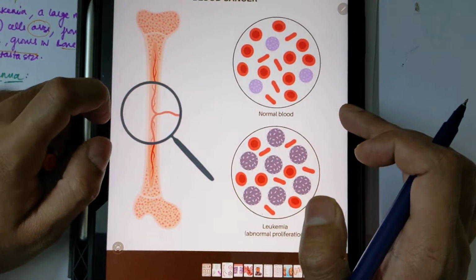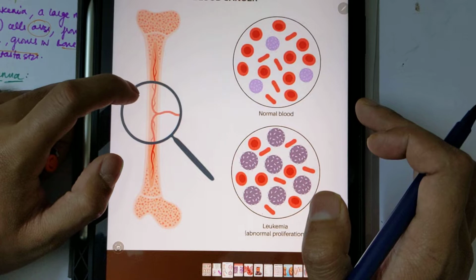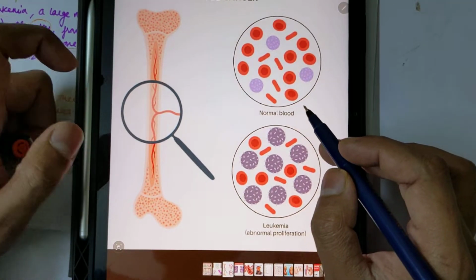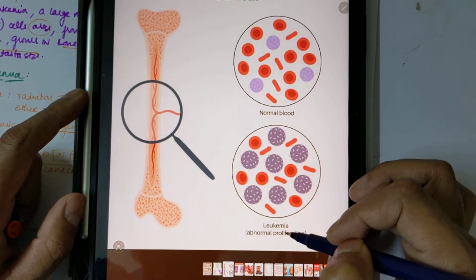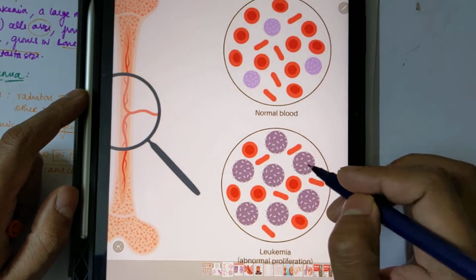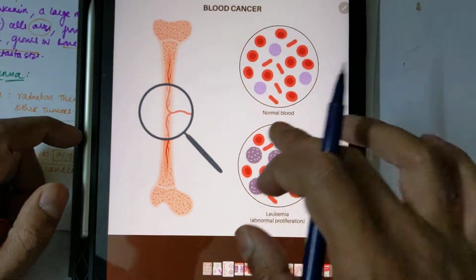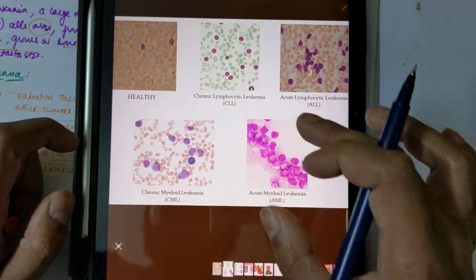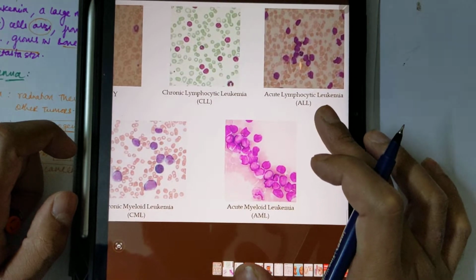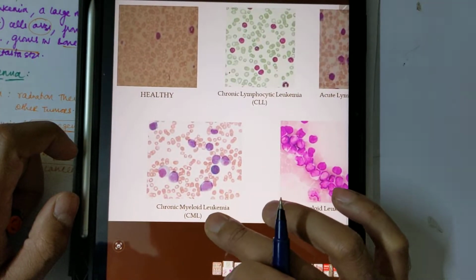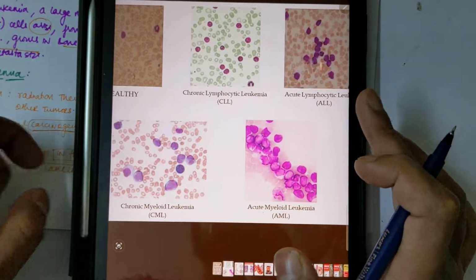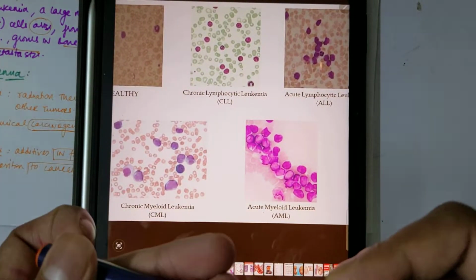You can see this is the bone marrow, and after microscopic examination we can see it here. This is normal blood, and in this you can see leukemia, abnormal cells. These are the leukemia cells. Clear? And these are the types of leukemia. This is chronic lymphocytic leukemia, this is acute lymphocytic leukemia, this is chronic myeloid leukemia, and this is acute myeloid leukemia. These are the histological findings you will see in this case.